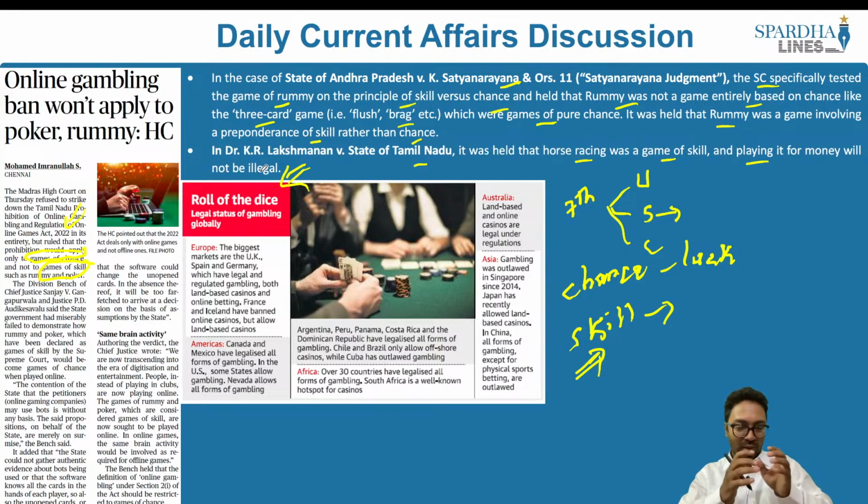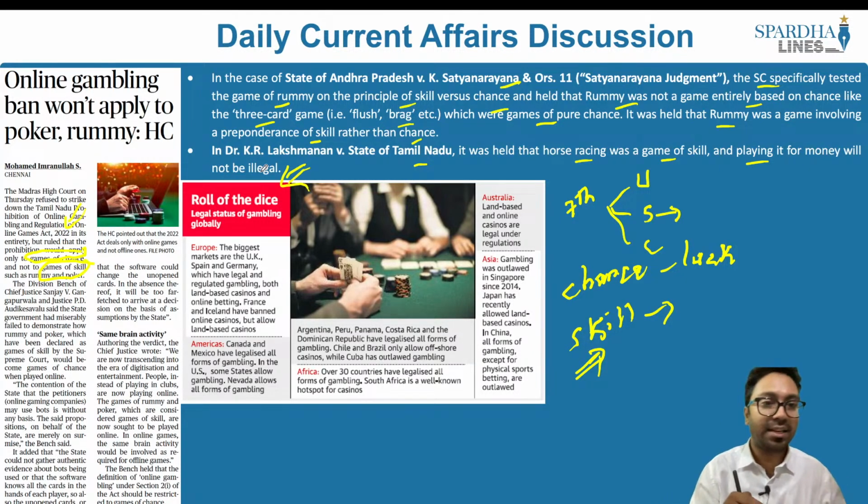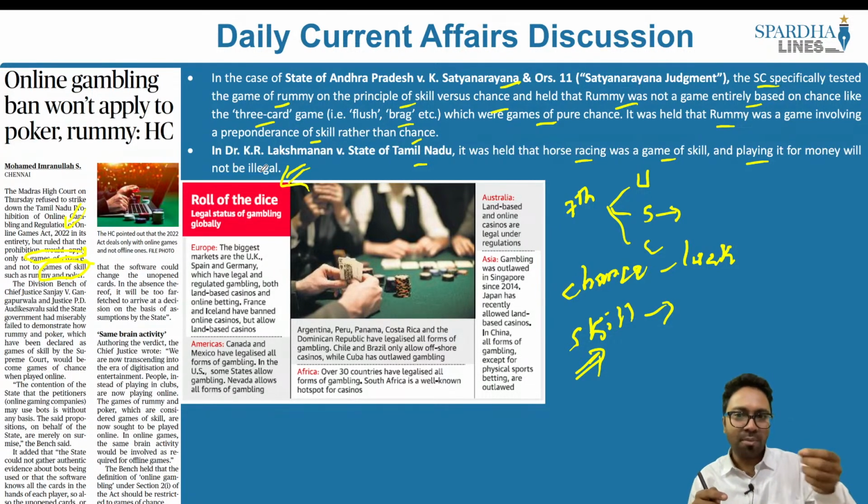We can come to a conclusion that a game of skill will be allowed in all states. A game of skill cannot be restricted by the state governments, but a game of chance can be restricted by the state governments. So a game of skill will be allowed in all states. According to the Madras High Court, it clearly said that rummy, even if it is online, is a game of skill, and as a result, it should be allowed to be played, said the High Court of Madras.